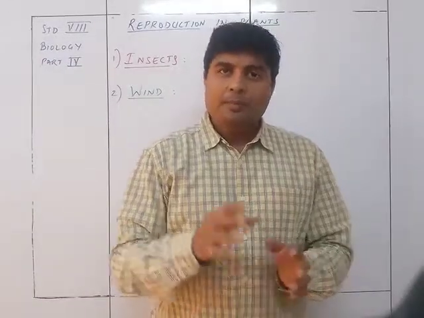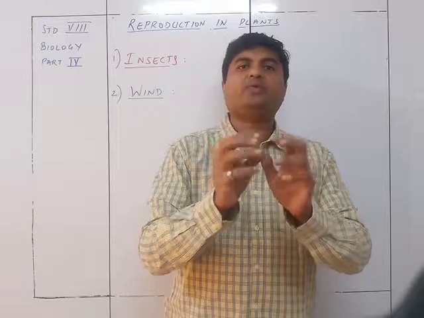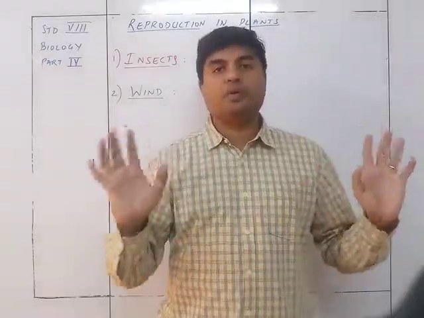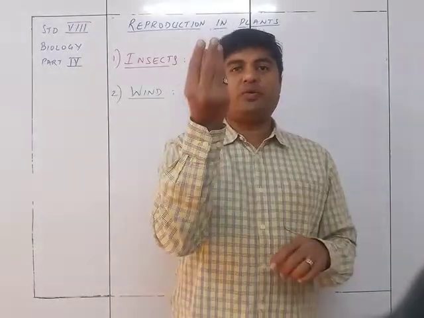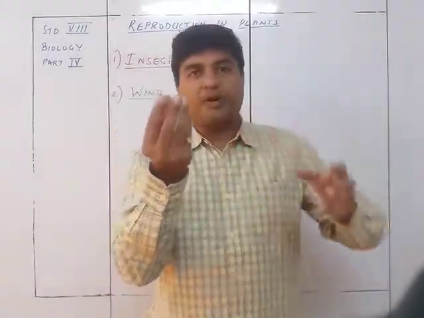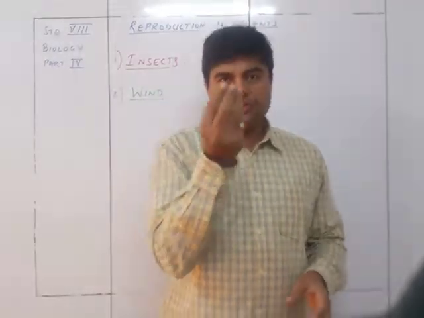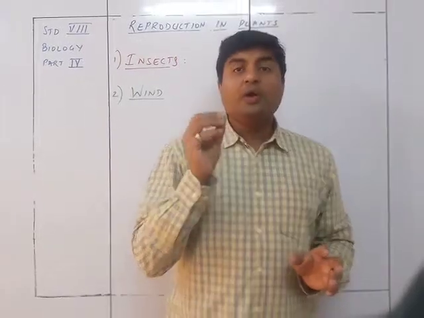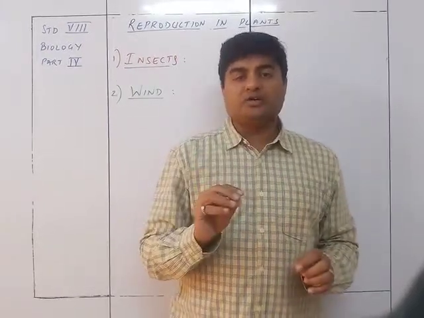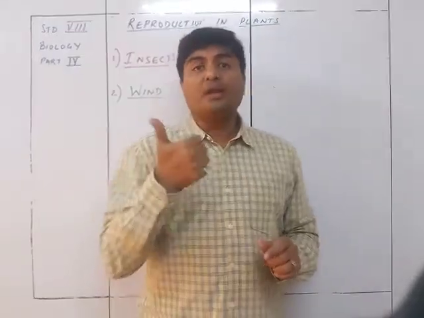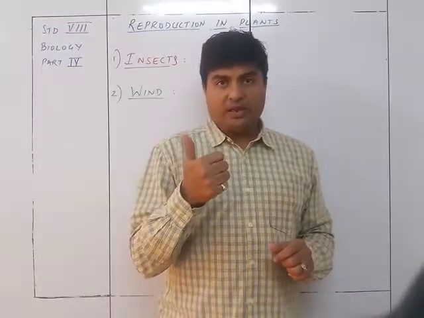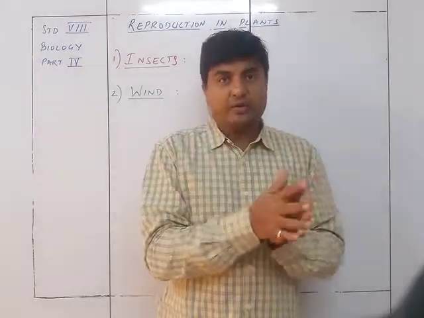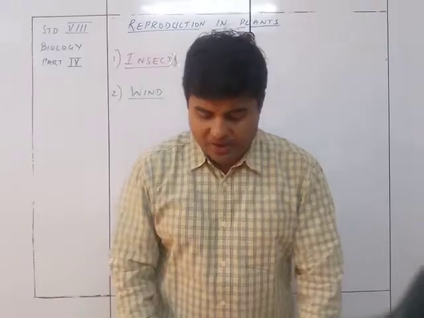Even if the plant, the flower, is very dull, colorless, non-attractive, only the anther should be proper. The stigma should be sticky and protruding up, because when the pollen grain comes from the wind, you need something to catch it. For catching that, you require the stigma to be on the top. So you can see that wind pollinated flowers are the ones in which the pollen grains are in huge quantity and the stigma protrudes out, sticky, so that the pollen can stick to it. That's the main characteristic.